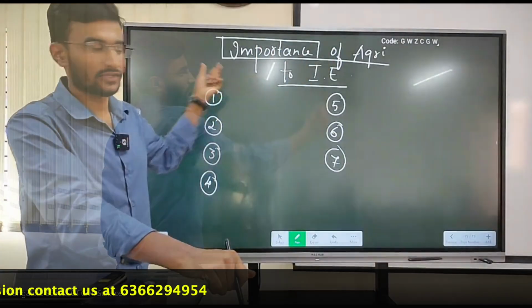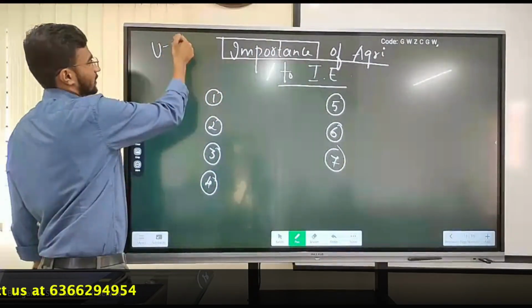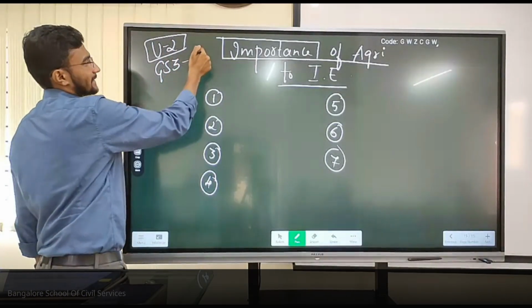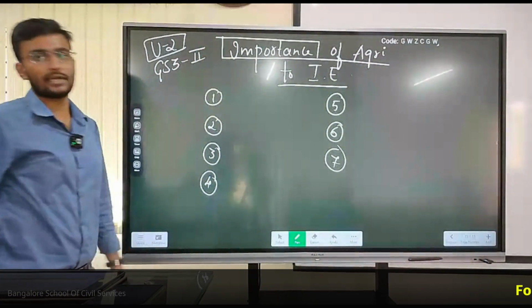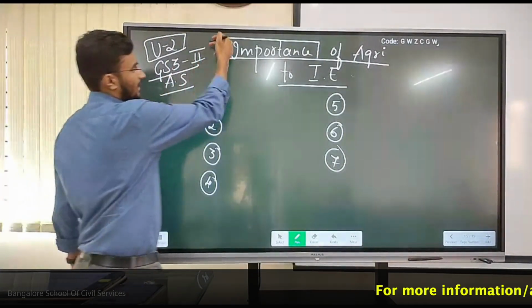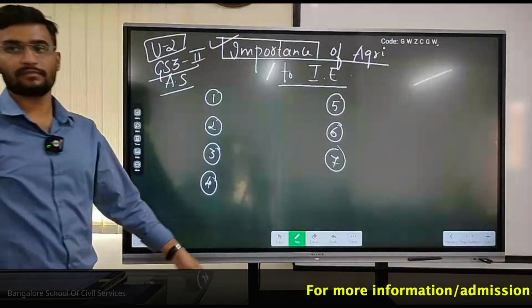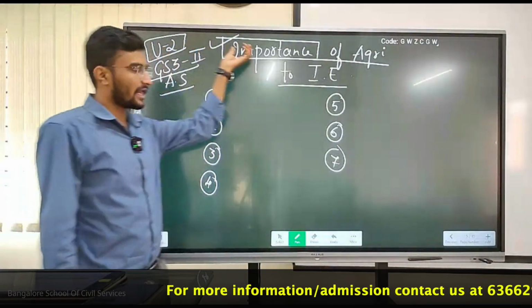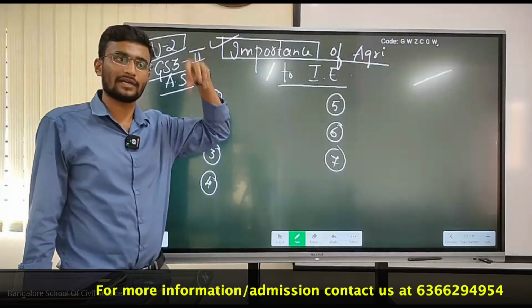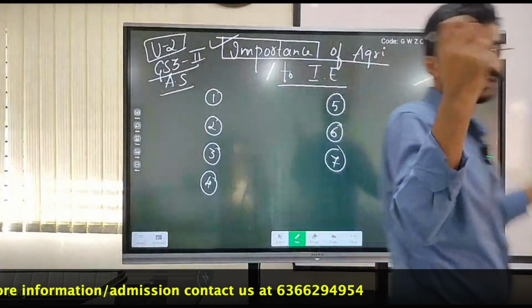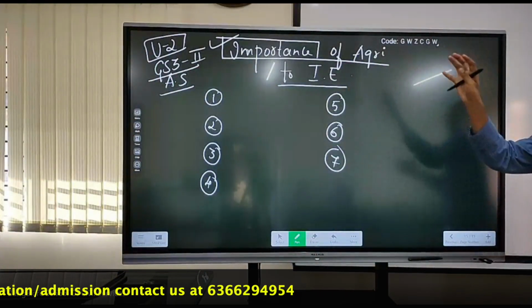This is with respect to Unit 2 of GS3 Section 2, that is natural science. In our agricultural science topic, we have exactly discussed the importance of agriculture. But when we study the importance of agriculture from our rural development chapter, it will be a little bit different. Whereas the rest remains the same.